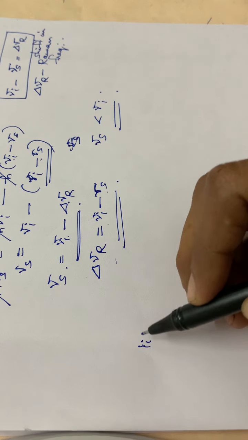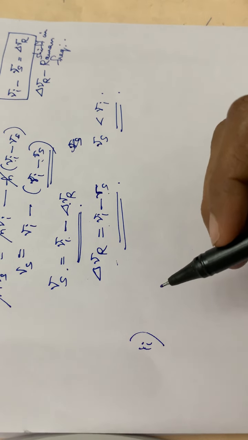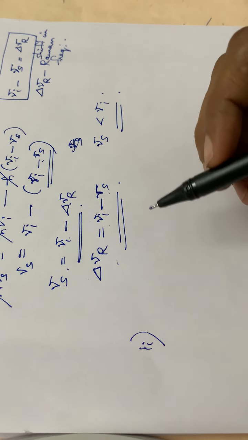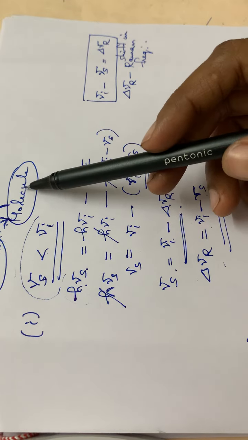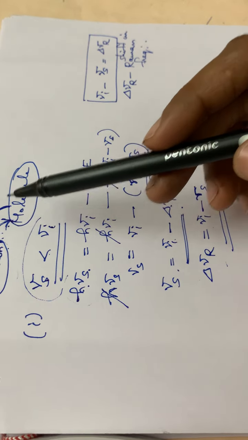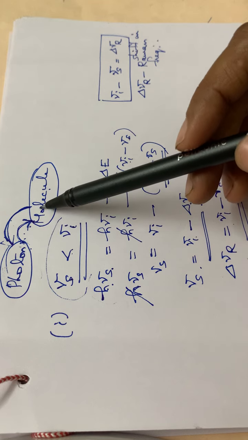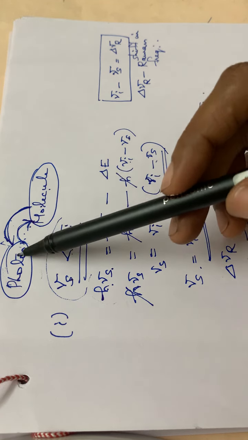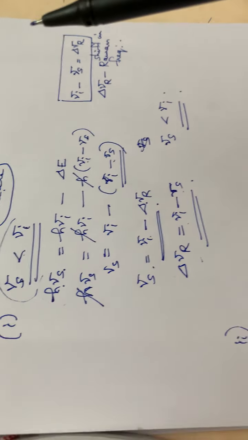Similarly, the second case we can write: when the photon interacts with a molecule, it acquires energy from the molecule. Okay, so here we have discussed two conditions. One is the photon giving energy to the molecule, and the second is the photon taking energy from the molecule.